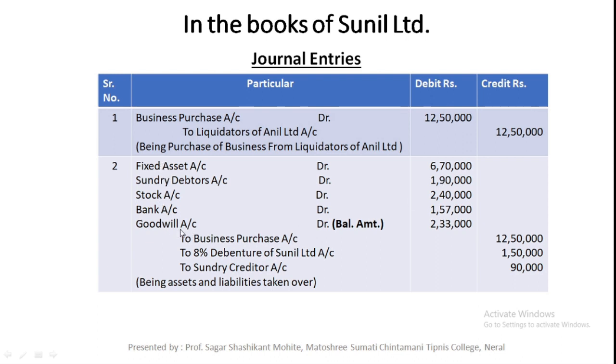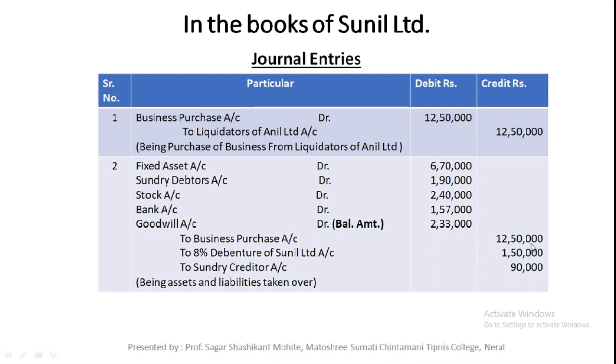While transferring this journal entry, we don't know which balancing amount will be in the journal entry. That means there might be goodwill or capital reserve. So just keep one blank row before starting this journal entry, so that if there is goodwill, we can mention it there.